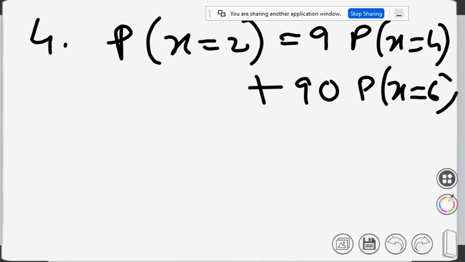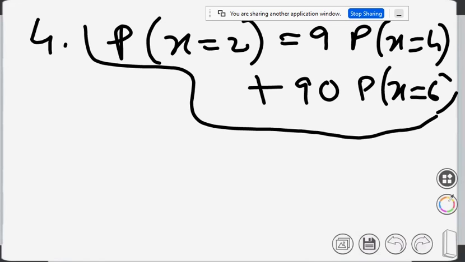So a relation is given for a Poisson distribution. x is a random variable which follows Poisson distribution and it satisfies this condition. So let's solve it. This is a very common problem that comes in the examination.